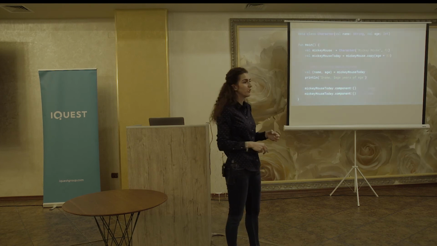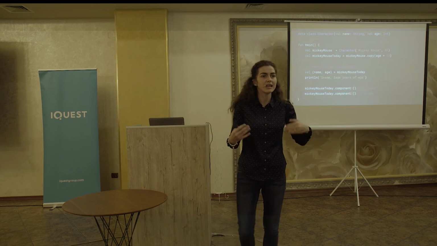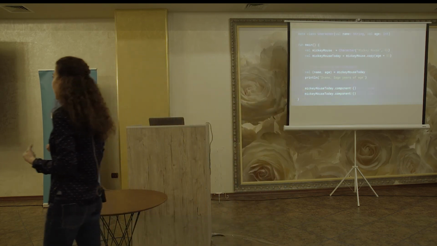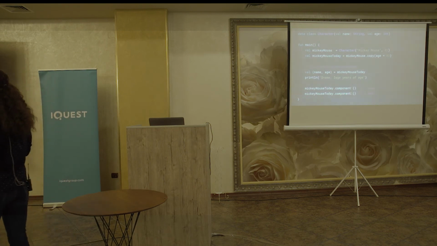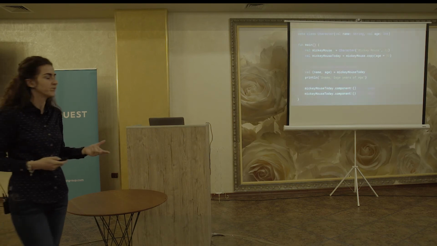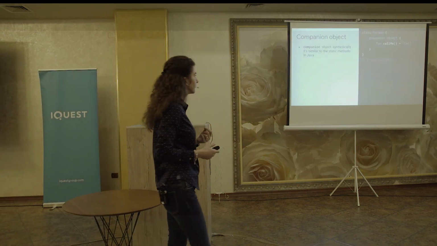And also we are able to get the values of the properties by using these functions. Depending on how many parameters we have in the constructor, we have the equivalent number of functions. So if we have 3, we will get component1, component2, and component3. In this case, we have only 2.